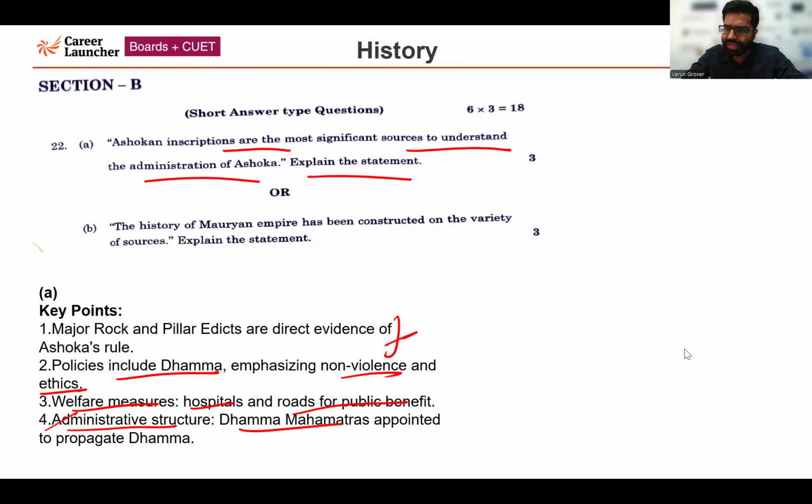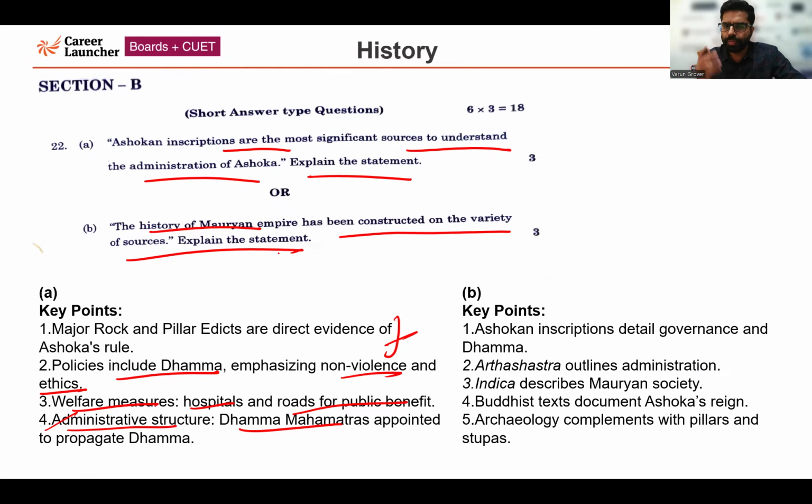Now I'll be moving forward to the second part of this question, basically the choice-based question. The history of the Mauryan Empire has been constructed on a variety of sources. Explain the statement. So these key points are related to this question. Ashokan inscriptions are giving us detail on governance, and they also talk about the propagation of the Dhamma policy. Arthashastra, again a very important source, was written by the famous Kautilya, Chanakya. So it is outlining the administration of the Mauryan Empire.